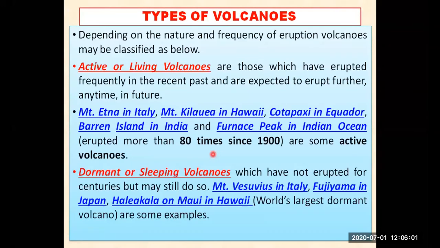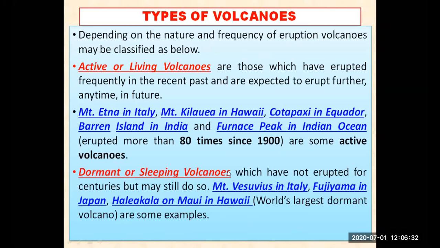Now let us see dormant or sleeping volcanoes. Dormant or sleeping volcanoes are those volcanoes which have not erupted for centuries but may still do so. Means they have not erupted for 100 years, but there is a chance that lava can come out from those volcanoes anytime. So when there is a chance, we will say that they are sleeping volcanoes. It can wake up at any time. That's why we are saying that they are sleeping, or we can say dormant volcanoes also.